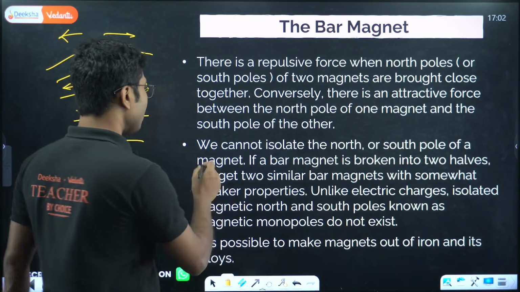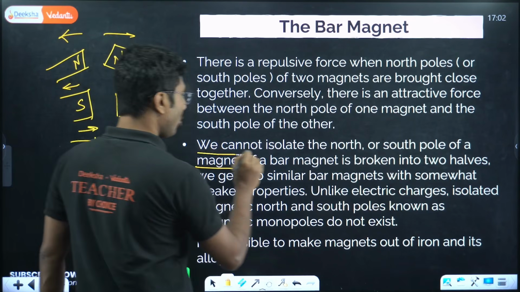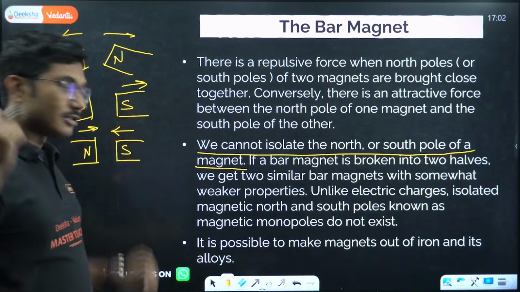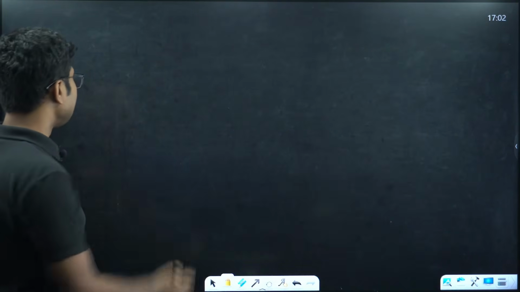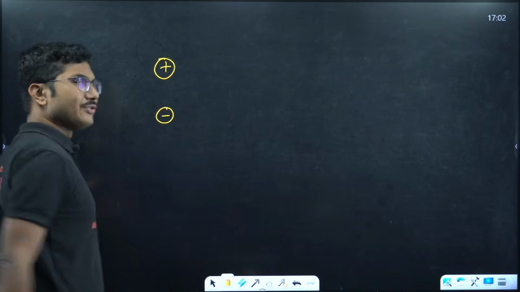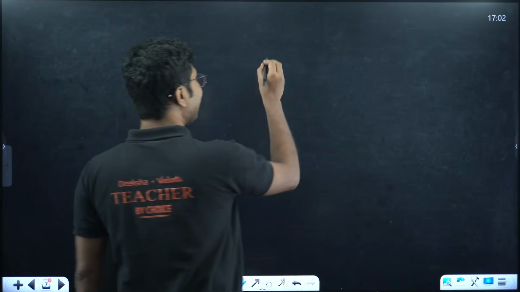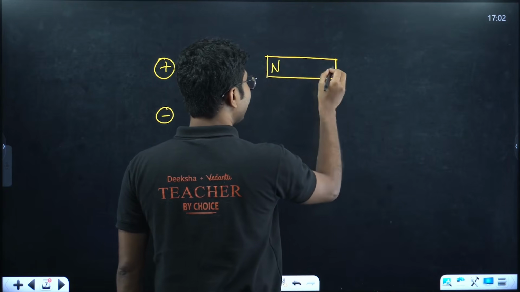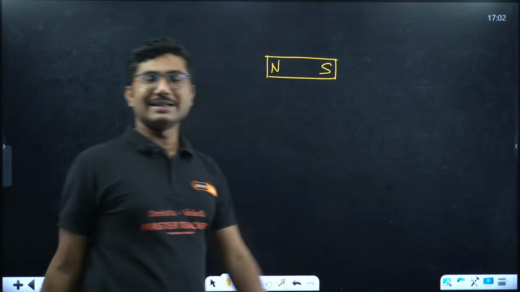We cannot isolate the north or south pole of a magnet. This is one of the most important points of this chapter. Just mark it down. In the case of charges, we can have a single positive charge or a single negative charge, but in the case of a magnet, the poles are always attached to each other. They are made for each other, north and south, they are inseparable.